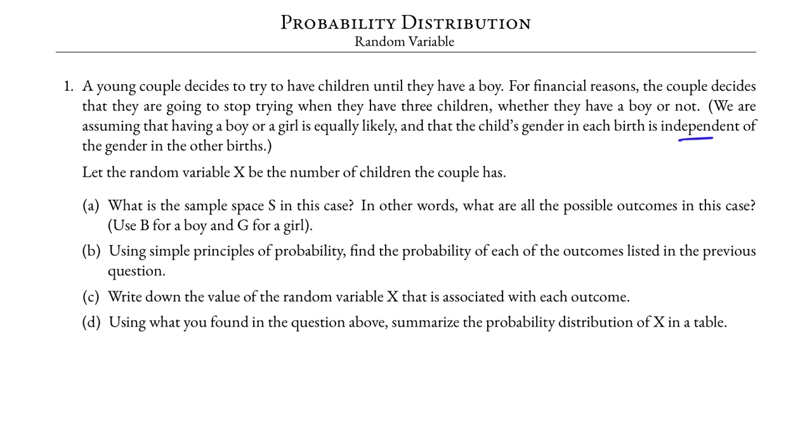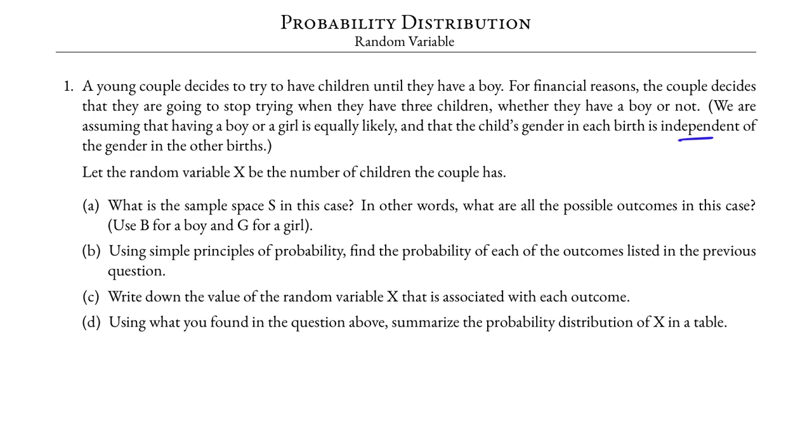Let the random variable x be the number of children the couple has. What is the sample space S in this case? In other words, what are the possible outcomes in this case? Use B for boy and G for girl.